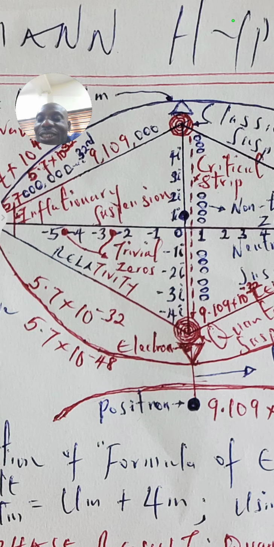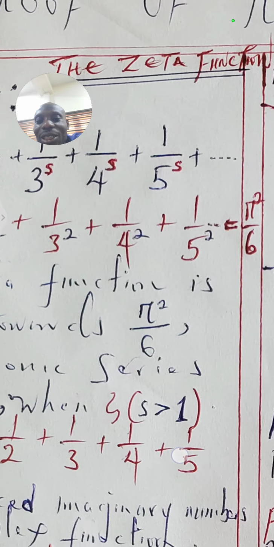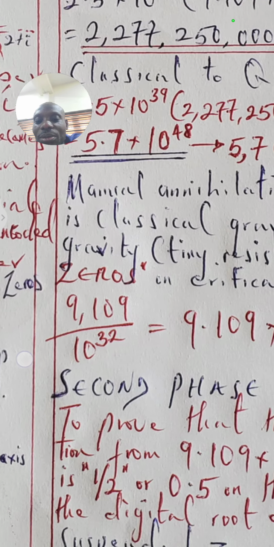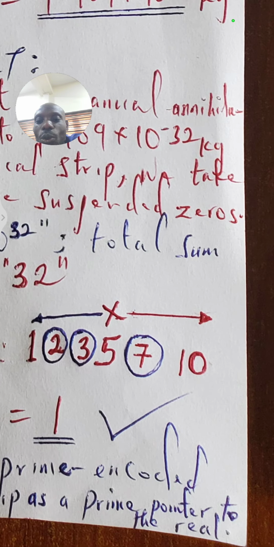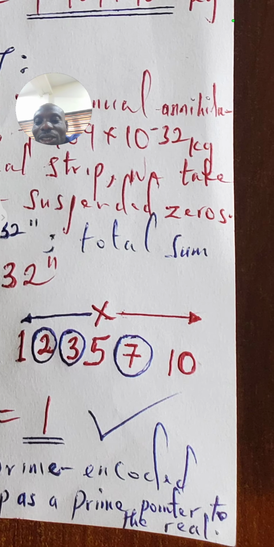Then 64, 6 plus 4 gives us 10, and then 1 plus 0 gives us 1. So now we can see that movement from 1 to 10, and at the center we have the 5.